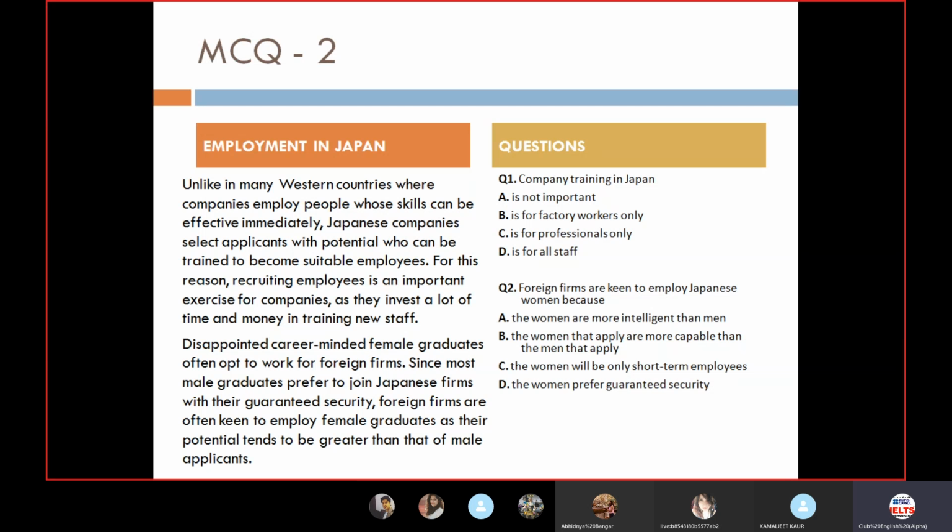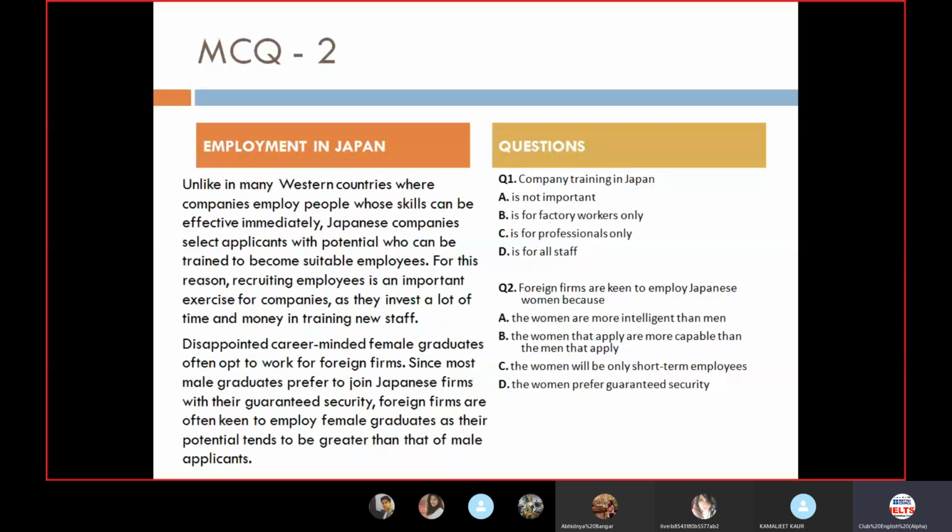Since most male graduates prefer to join Japanese firms with guaranteed security, we are not talking here about Japanese. We are talking about foreign firms. The question says that foreign firms are keen to employ Japanese women. First of all, we are talking about foreign firms. Second, we are talking about women. Read the question 10 times. Read the question very carefully. So foreign firms is the first keyword, and they are talking about employing Japanese women only.